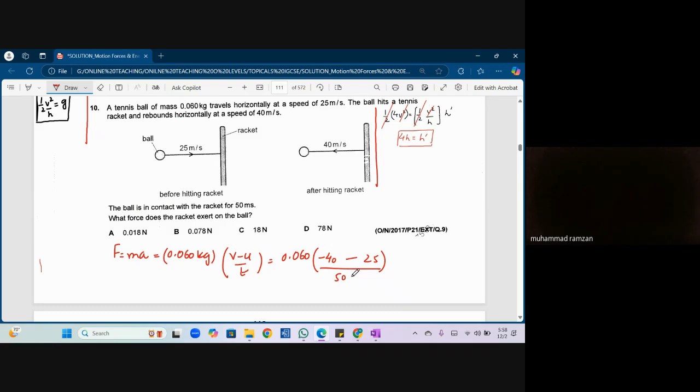It is 50 milli. Milli is equal to what? 10 raised to the power -3. What do I get?